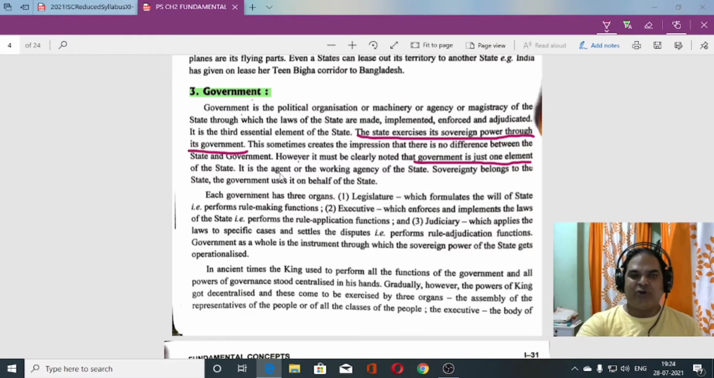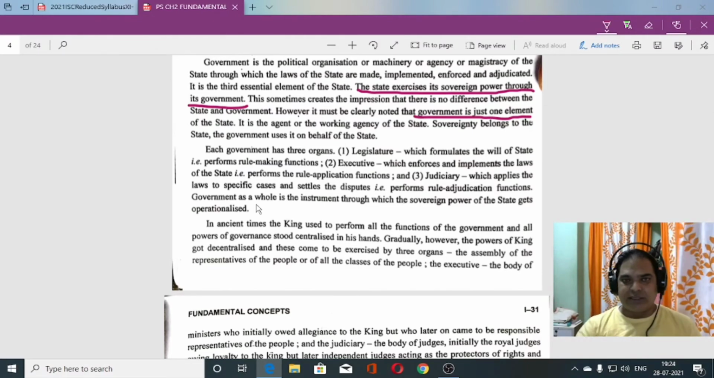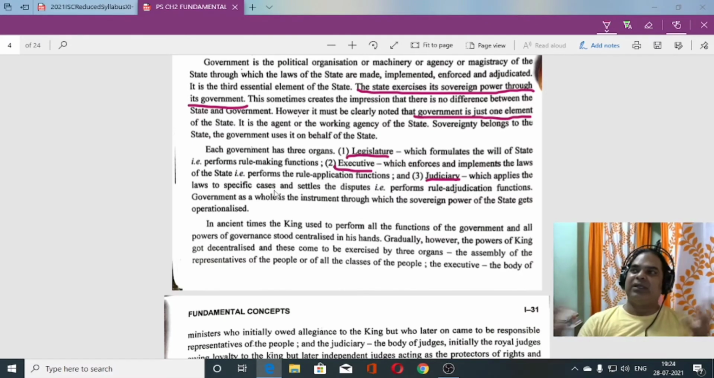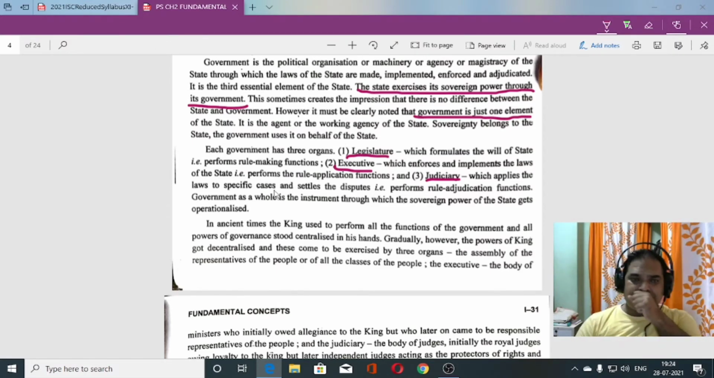As you know, government again is divided into three organs. How many organs does government have? Three. What are they? Legislature, executive, and judiciary. The legislature makes laws, the executive enforces the laws, and the judiciary applies the law to specific cases and settles any dispute. Those disputes are settled by the judiciary. So that is all about government.